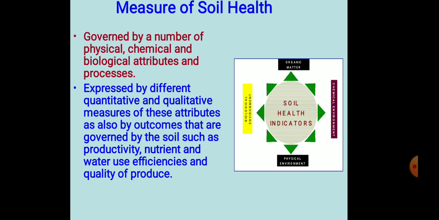Diagrammatically, organic matter and physical environment, and the chemical environment and biological environment are the soil health indicators. The first is organic matter and physical environment, the second is biological and chemical environment.